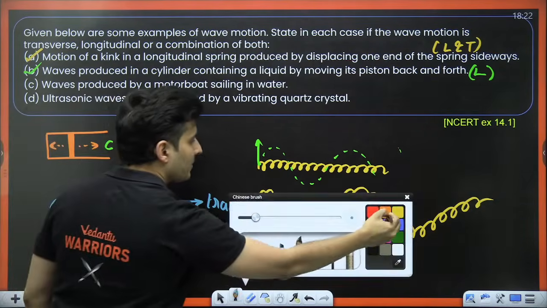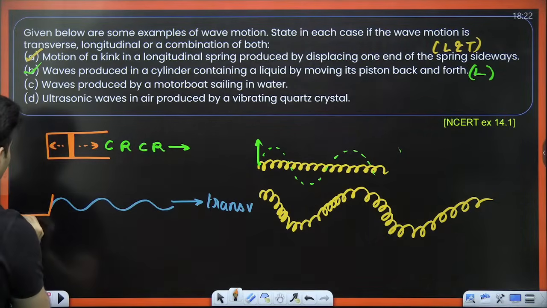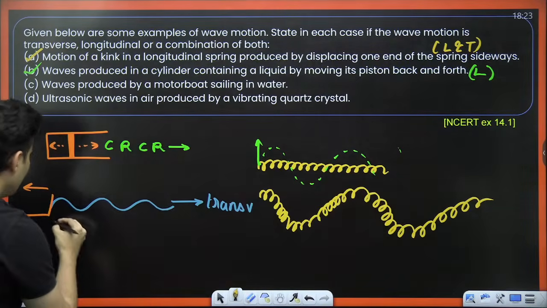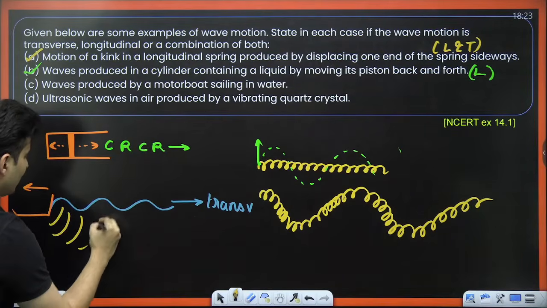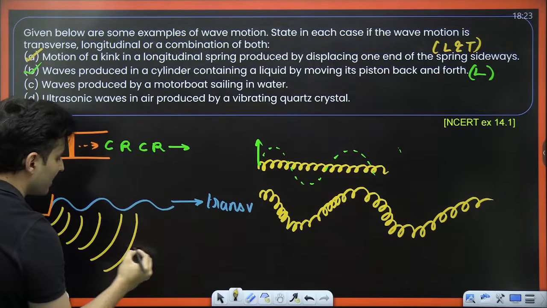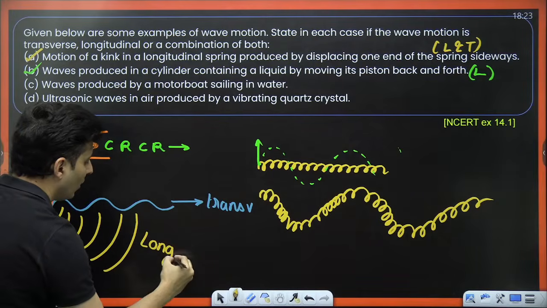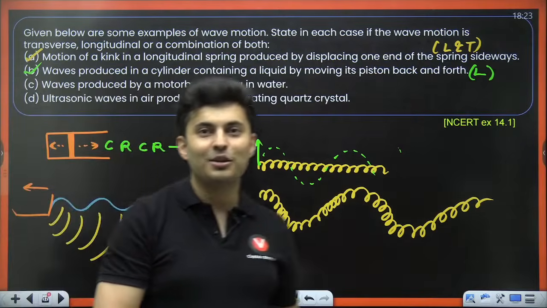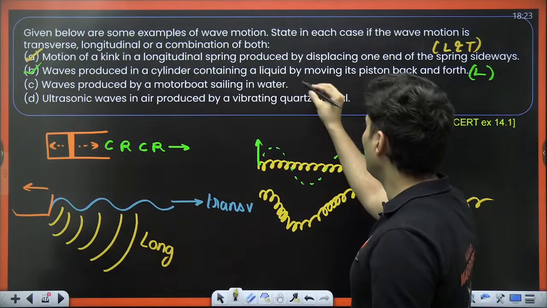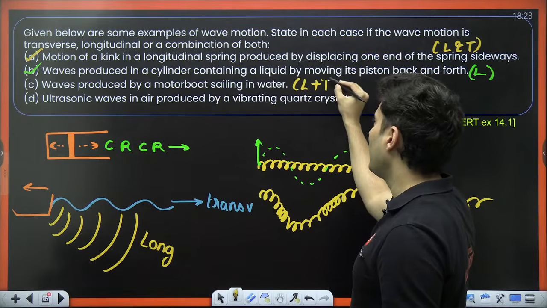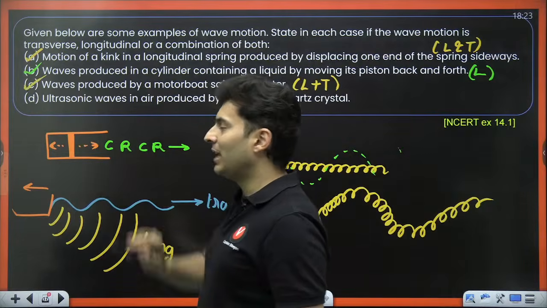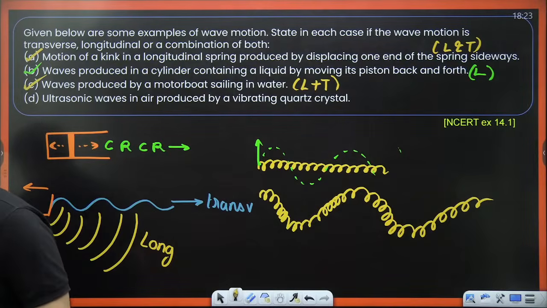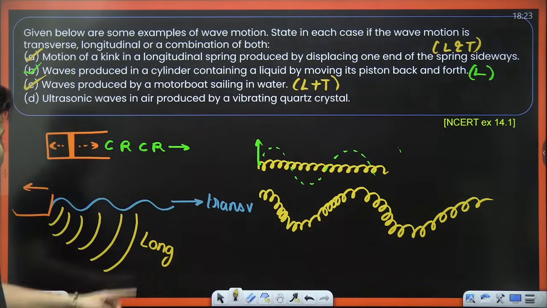But because that boat is traveling at a high speed, don't you see that there will also be some sound created inside the water? The sound which is created in the water, isn't it longitudinal? Sound will travel inside the water, obviously. So that makes it longitudinal as well as transverse. So that is C. Yes, both are created. A lot of people only think about transverse and forget the longitudinal part.